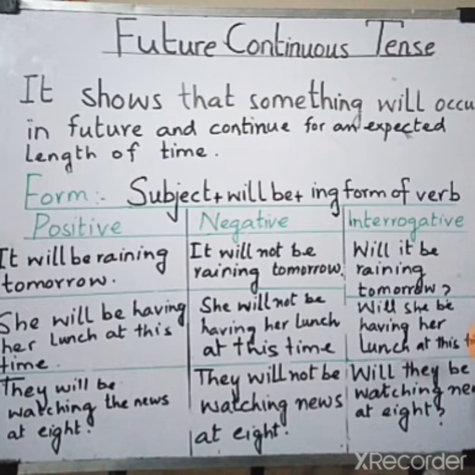Now come to the third sentence. They will be watching the news at 8. And now in negative we will put not after will. They will not be watching the news at 8. And the question will be, will they be watching news at 8? You can see that the will is coming in the beginning and be will remain there, and in the end we will use a question mark.